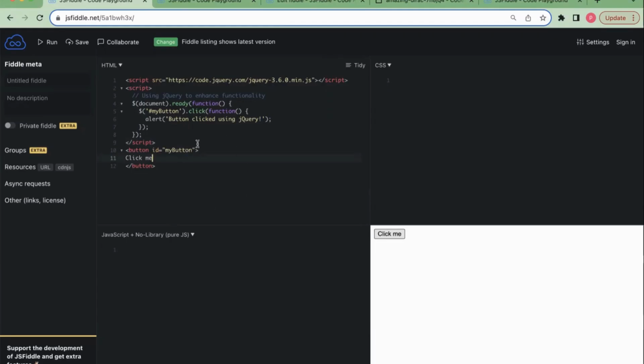This shows an example of adding a JavaScript library like jQuery to enhance a web page's functionality. jQuery here is added as a dependency. So I have used a certain jQuery function. Now I will click the button and I will get an alert successfully.